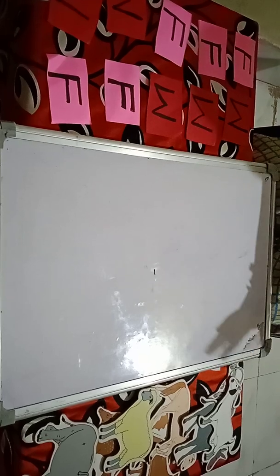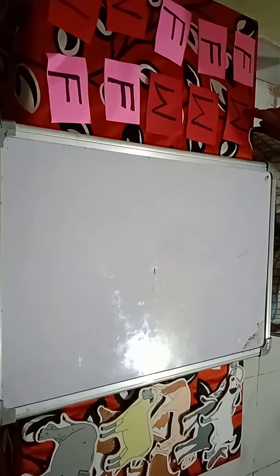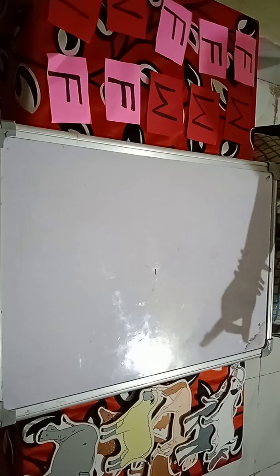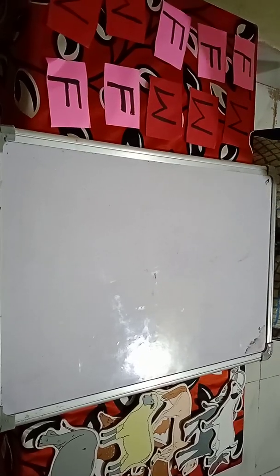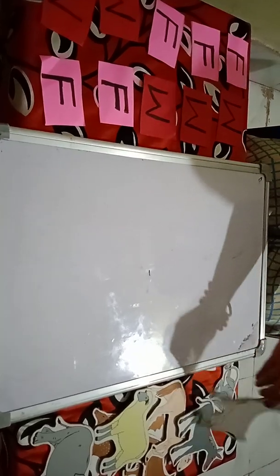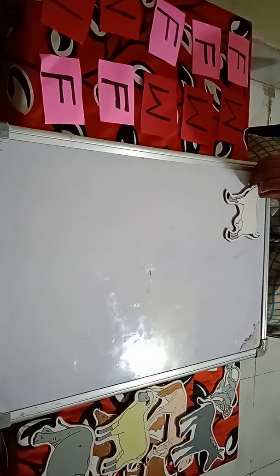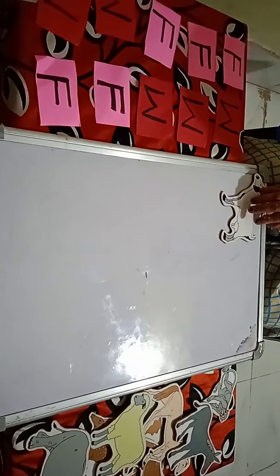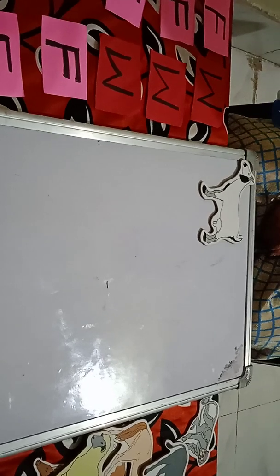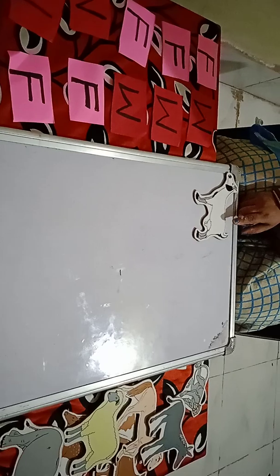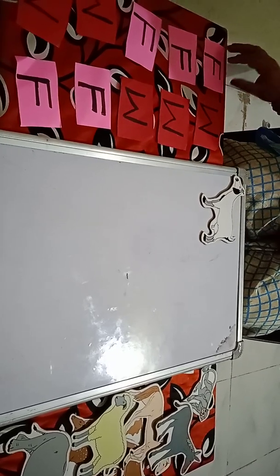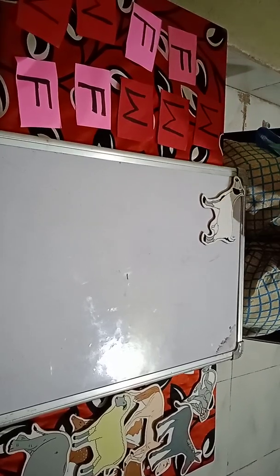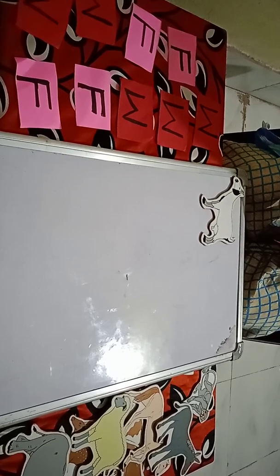If this animal is a wild animal, you take W. If this animal is a farm animal, you take F. Okay, let's start. First one you take. Have a look here. Which animal is this? Goat. Goat is a farm animal. So you take F.